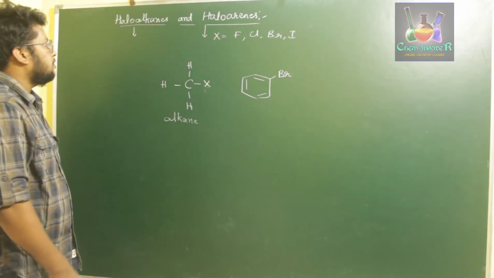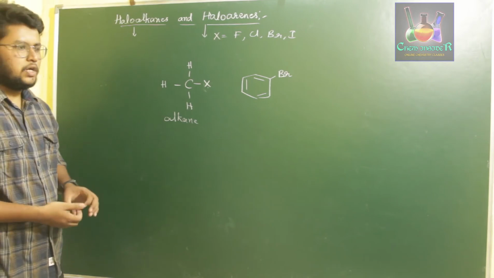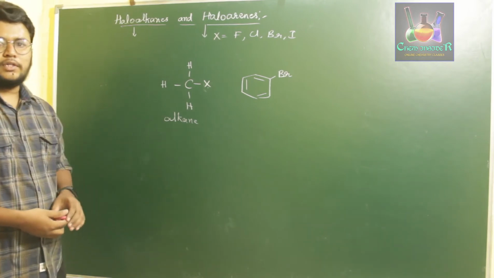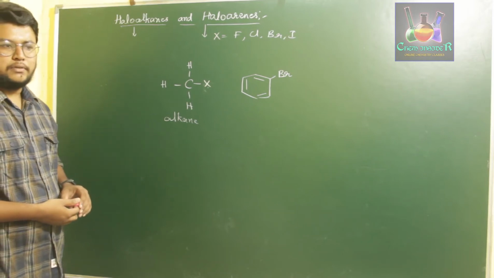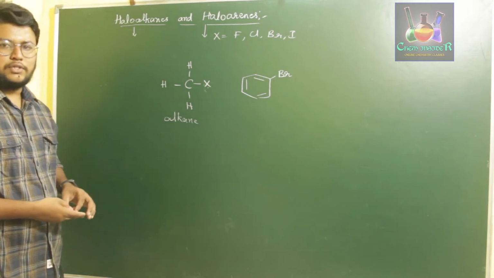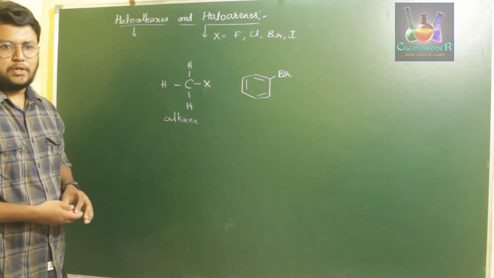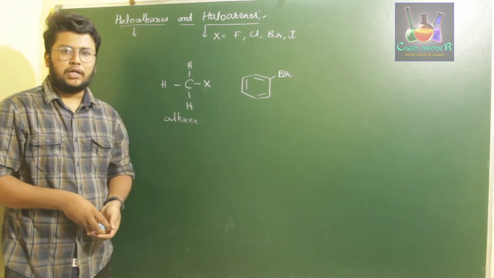For the exact definition, haloalkanes are the aliphatic hydrocarbon derivatives which are formed by replacing hydrogen by halogen, whereas haloarenes are obtained by replacing one of the hydrogen atoms of arene groups by halogen atoms. This is how we form a haloalkane and a haloarene.